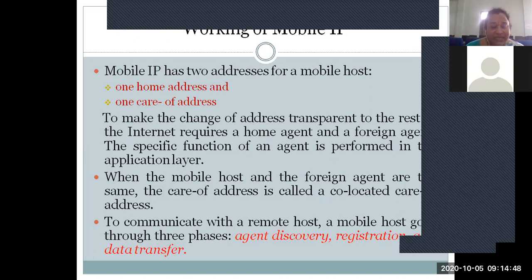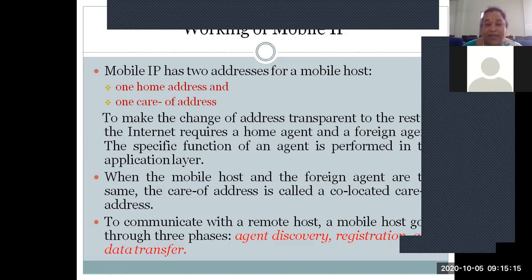So what happens internally? We are changing the route, we are changing from the home network to the foreign network, we are assigned a new address, we get a new identification. So how will this identification be given, and how will the agents be identified by the mobile devices themselves? Whether the agents identify the mobile devices or the mobile devices identify the agents, what happens here is what we discussed in the last class, right?